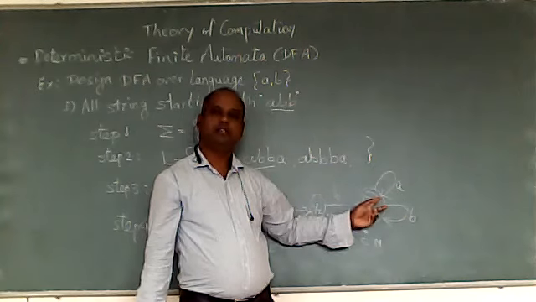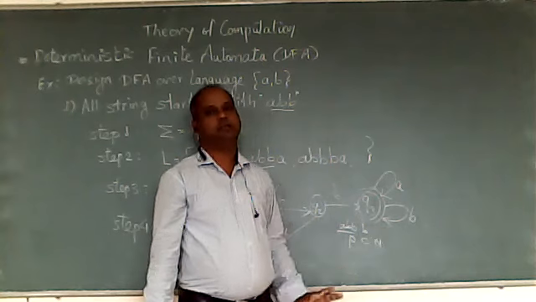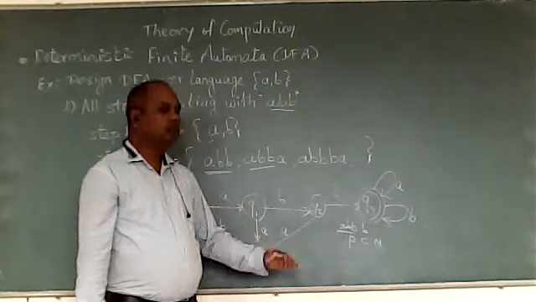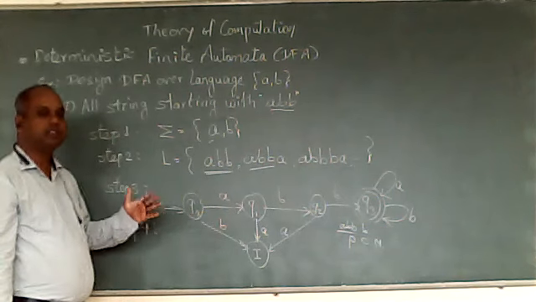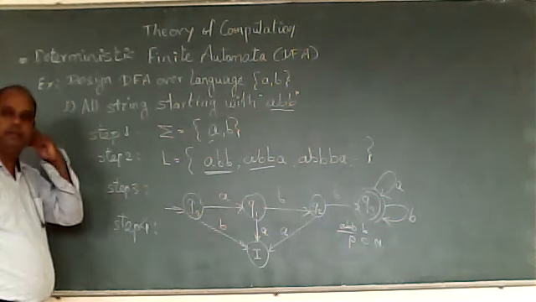So the A transition will go to the final state. Similarly, the B transition will go to the final state. So this is the designing of the DFA for strings starting with ABB.